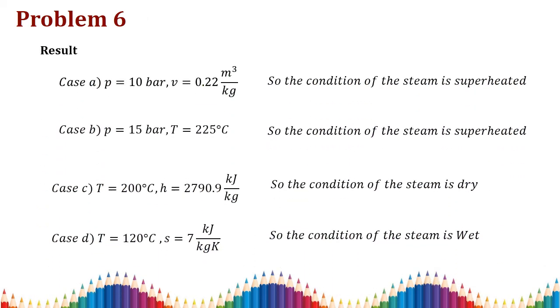So as a result, we have found out all the four cases from the steam table by the comparing method. From your saturated condition, we have compared the saturated vapor in all the four cases and found out the condition. The first two conditions, the steam is superheated, the third condition is steam is dry, and the fourth, last and final condition is steam is wet.